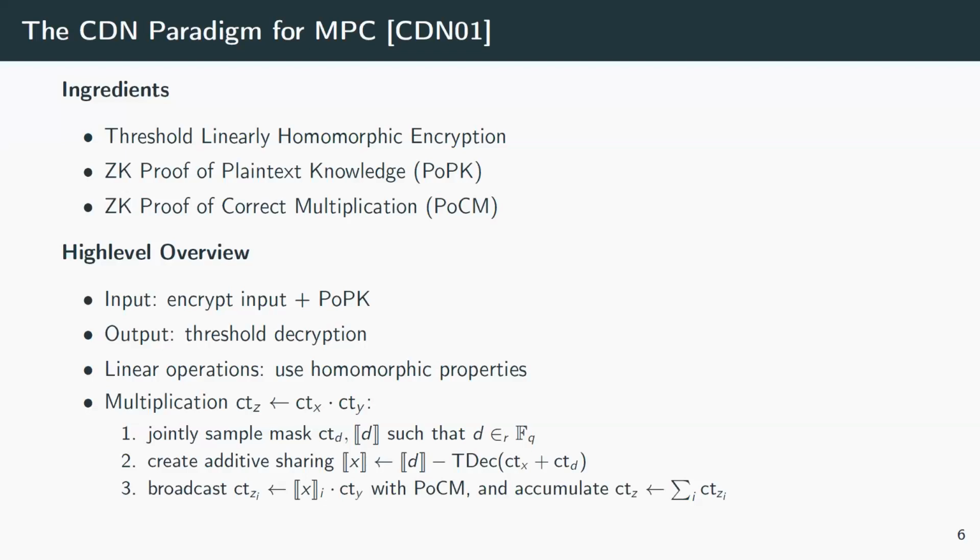Now, multiplications are always a bit more complicated. So given that we have ciphertexts containing the two inputs of the multiplication, x and y, we want to compute a ciphertext containing their product z. So first, we sample a random mask d, once as an additive secret sharing, and then also as a ciphertext. And that we can use to transform one of the inputs into an additive secret sharing. Here it's x. Now, everybody has an additive secret share of x. They can multiply it with the ciphertext containing the other input y, and then broadcast the resulting ciphertext together with the proof that this was done correctly. And every party can add up the resulting ciphertexts to get a ciphertext of z.